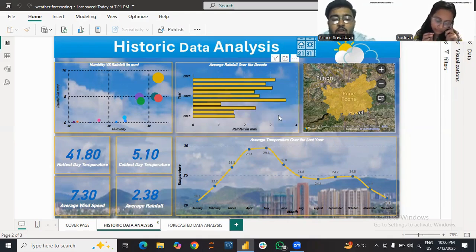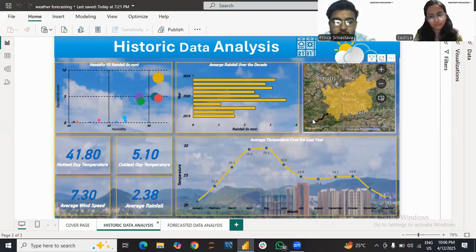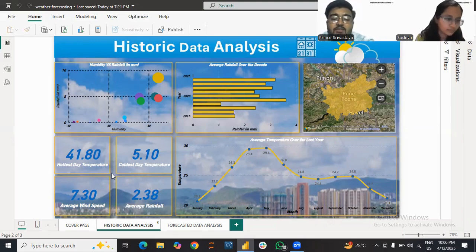On the top right, we have added a map visual to show the region we are focusing on, mainly Pune and surrounding areas like Pimpri and Haveli. Below that, you will see key stats such as the hottest day temperature of 41.8 degrees Celsius, as well as 5.10 degrees Celsius as the coldest.